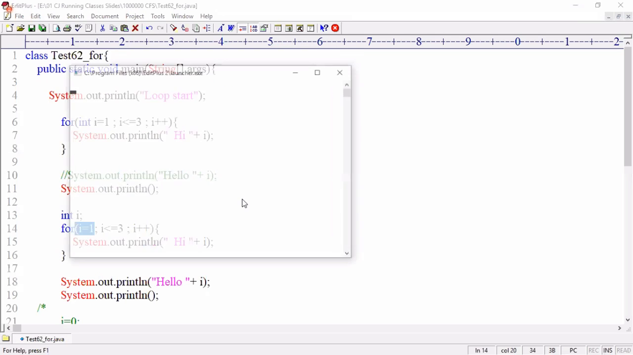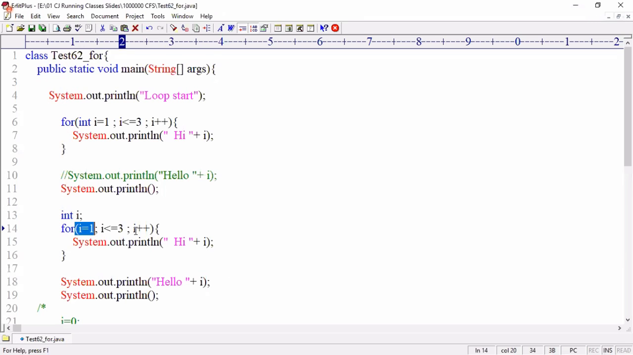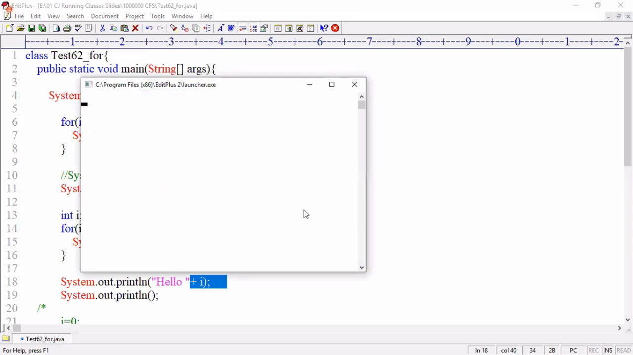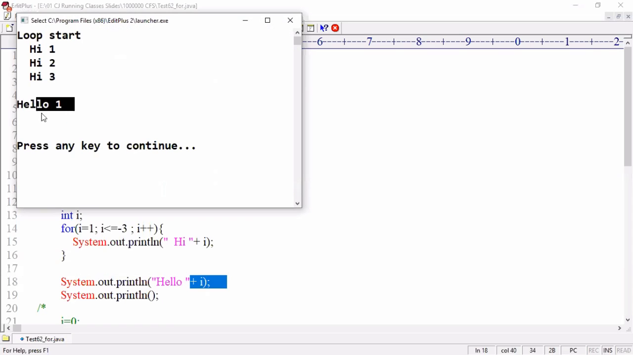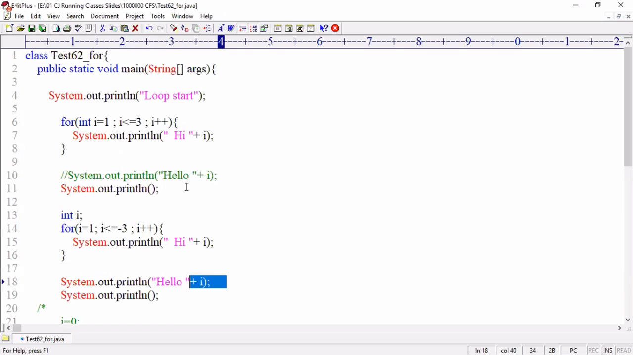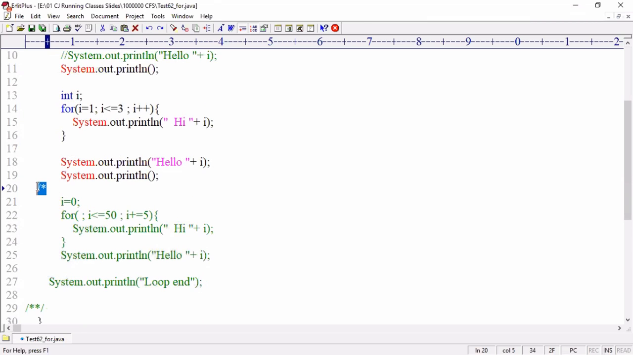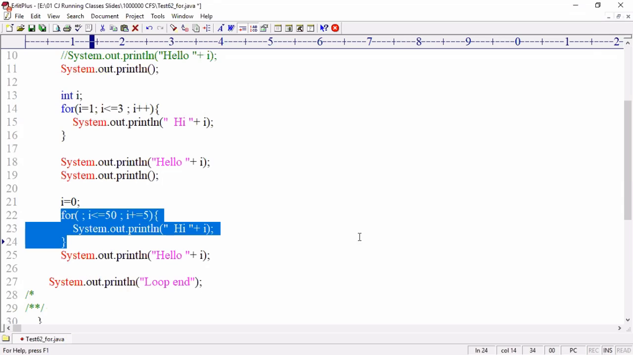If you write here i <= -3, what i value will come? 1 will come. Compile, run. Hello, 1. The for loop is not executed, so hello 1 is coming. I hope you understand. And then next tell me, I am writing something like this. What is the output we'll get? i = 0. Again, the i variable is there, and I am reinitializing it with 0. What is the output?